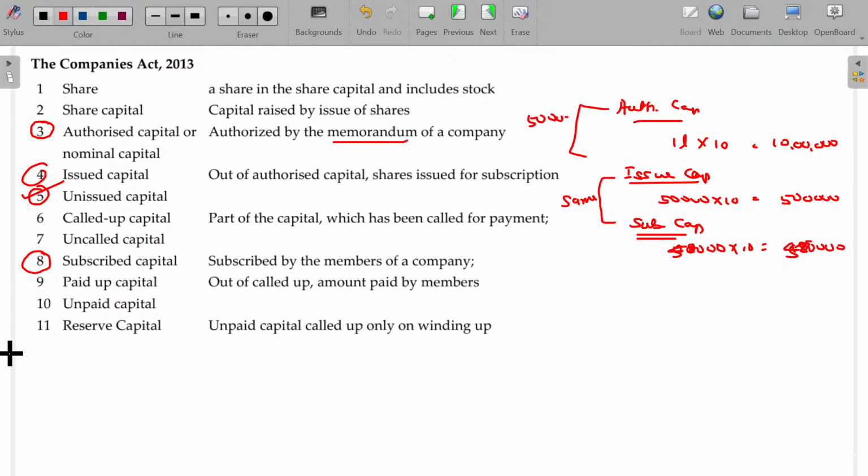Now, what is called up capital? The share price being 10, no face value, maybe.